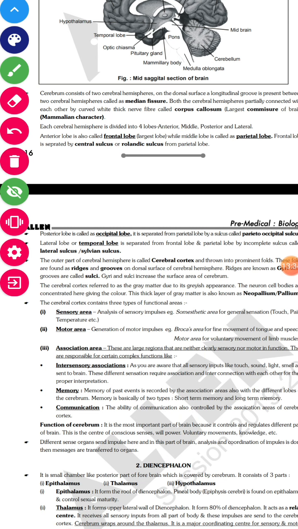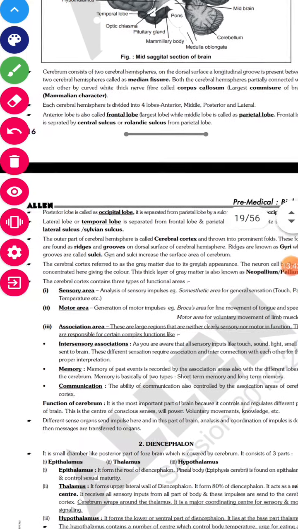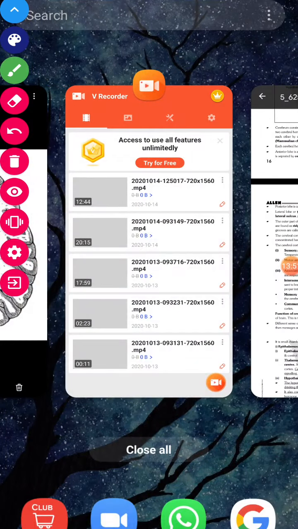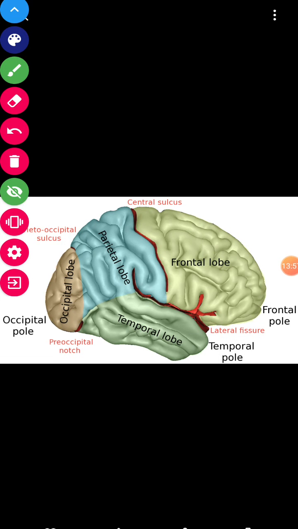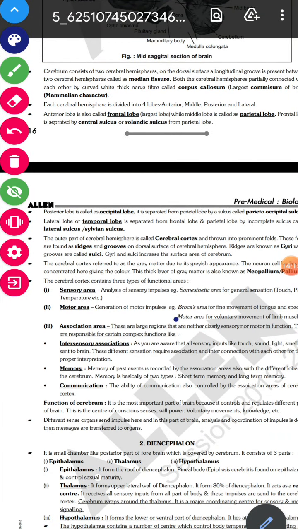The frontal lobe is separated by a central sulcus or Rolandic sulcus. Wait, I'll show you one diagram. See here, this is the central sulcus. So the frontal lobe is separated from the parietal lobe with the help of this sulcus. Okay, so this is what we are talking about. Now let's come back and see what we are talking about next.